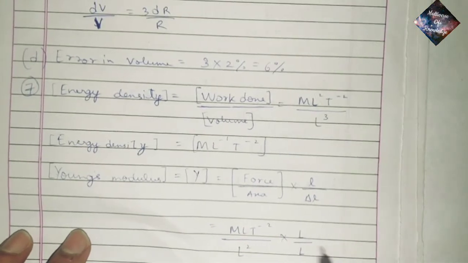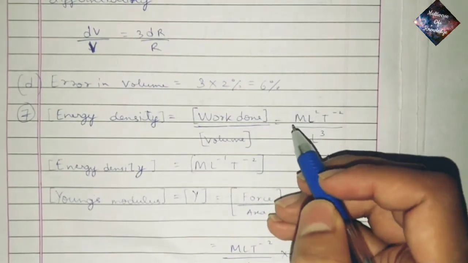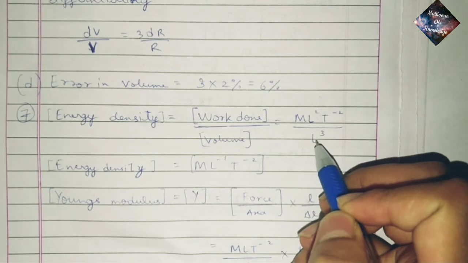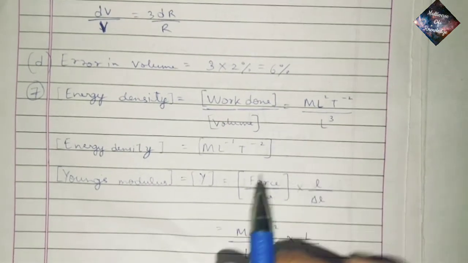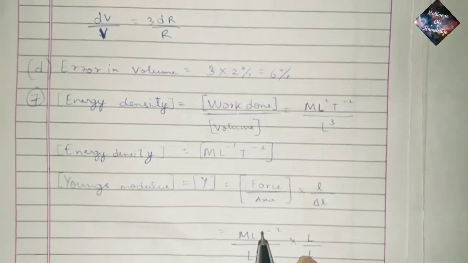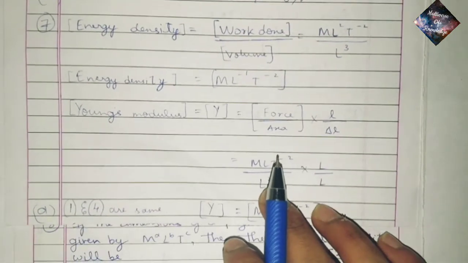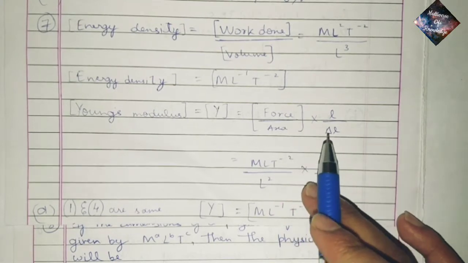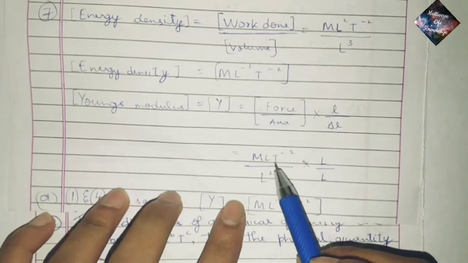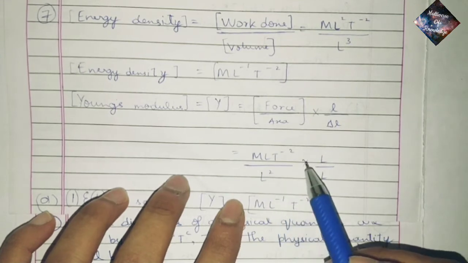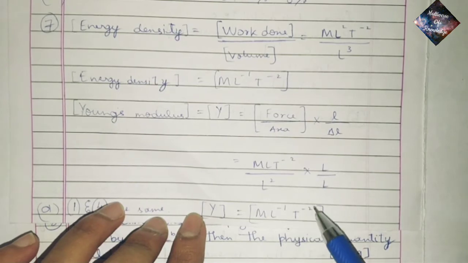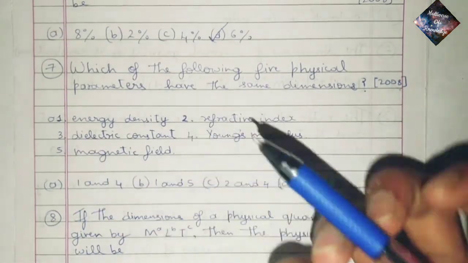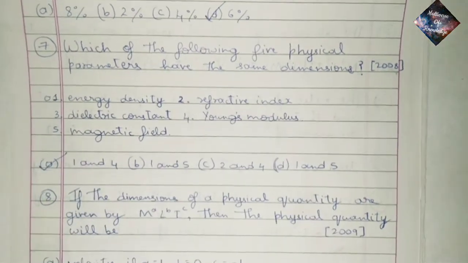Energy density is equal to work done divided by volume, and the dimensions of work done is equal to ML2T minus 2, and that of volume is equal to L cube. So if we divide it we get ML minus 1 T minus 2. Young's modulus Y is equal to force divided by area into length by change in length. So the dimensions of force is equal to MLT minus 2, that of area is equal to L2 and into L by L. So Young's modulus is equal to ML minus 1 T minus 2. So therefore the dimensions of 1 and 4 are the same. It is option A.